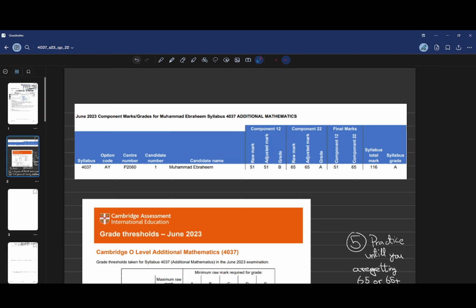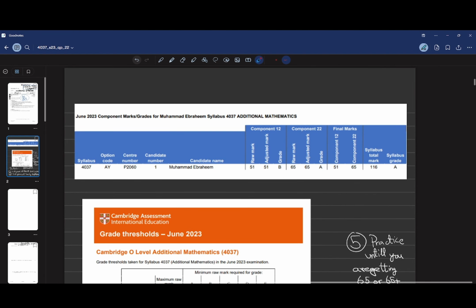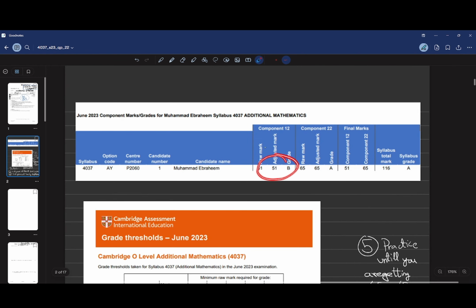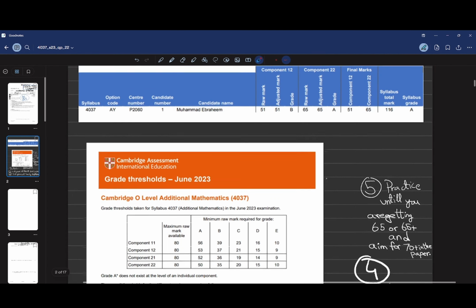At most, two questions were out of my range. I was not getting the correct answer to those two questions, but I still blundered in the rest of the questions, meaning I panicked in them. So my marks got significantly less. I got a B in this paper, but it was still 2 marks off from an A. But I should have gotten 60 plus in this paper.